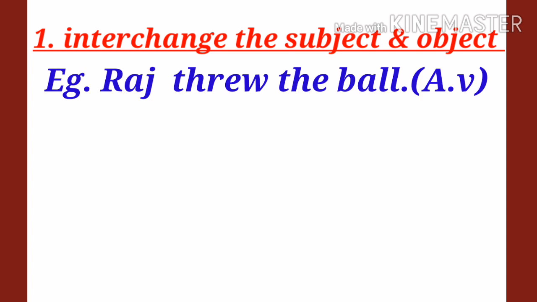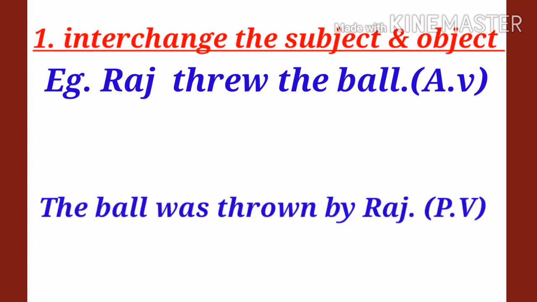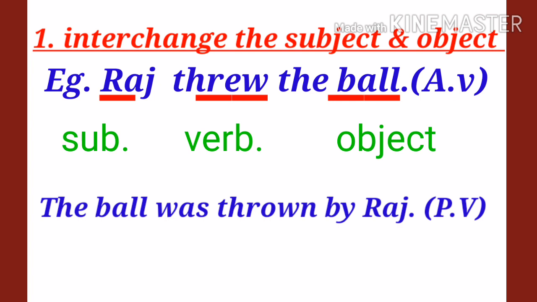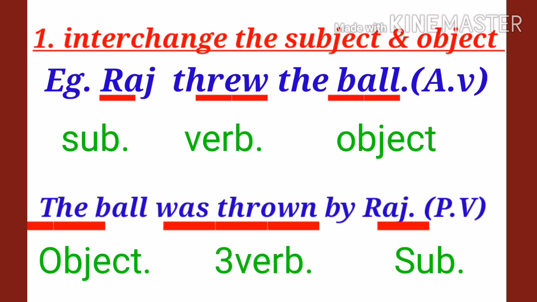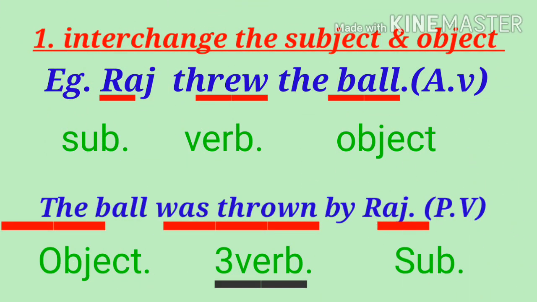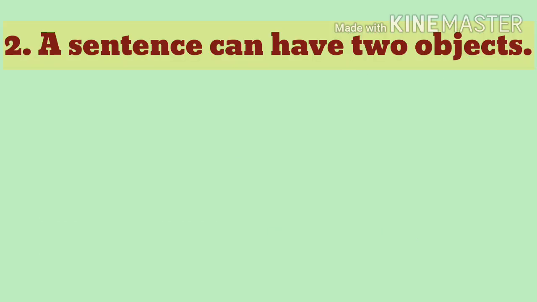For example, Raj threw the ball, and the passive voice for it is the ball was thrown by Raj. So you can see how the object changed to subject and the subject changed to object. And the sentence structure, which was subject, verb and object in active voice, changed to object, third verb and subject. The important thing you have to remember is that passive voice always takes the third verb with a helping verb according to the tense.